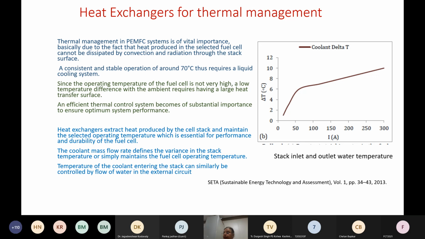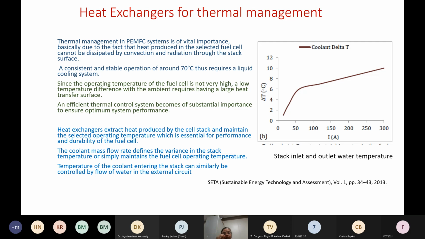So the next thing that you require is a thermal management system. Humidifiers, of course, are one part of the thermal management system. The next is a heat exchanger. So why is it important? See, when you operate a stack, equal amounts of power and heat are generated. So if you want to run the fuel cell stack in a closed loop system with a constant amount of water, then the temperature of the water will keep increasing, and finally you won't be able to utilize it. So you need to have some kind of a method by which you can remove this heat.